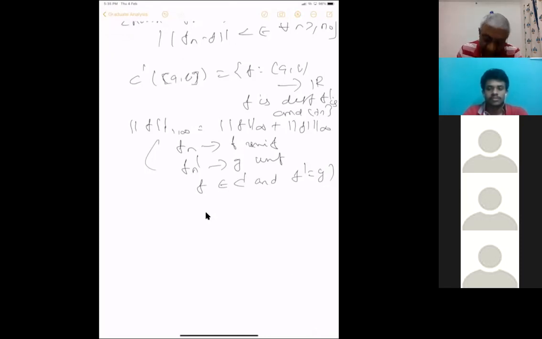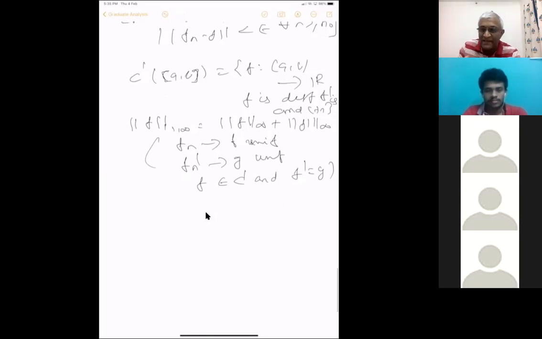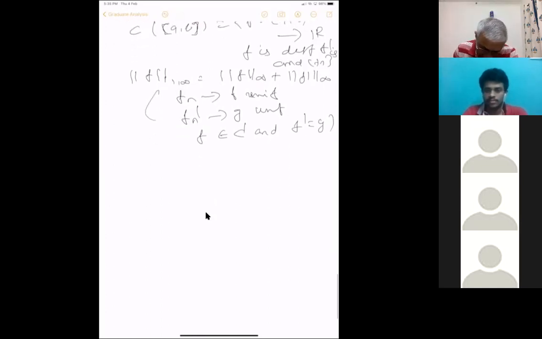Okay, f prime is fine. F is continuous in the closed interval [a,b], and it's differentiable inside. That's what you consider. Similarly, you can consider the complex domain, holomorphic functions on a domain which are continuous up to the boundary and holomorphic inside, and that will also be a Banach space with respect to the corresponding norm.